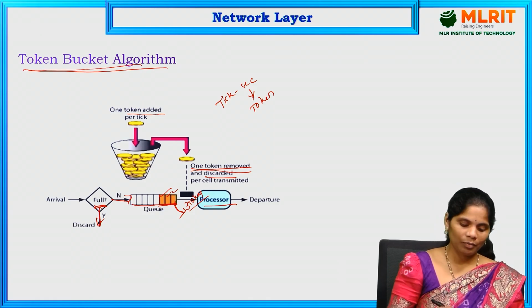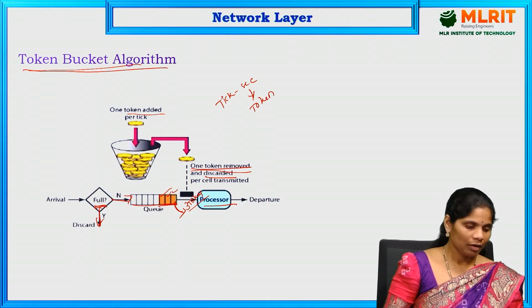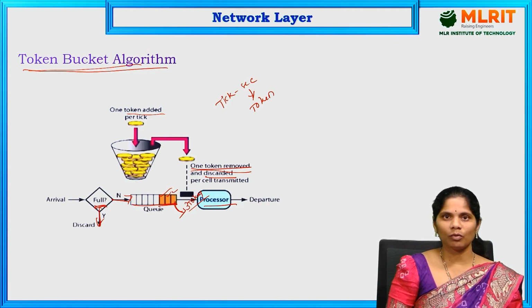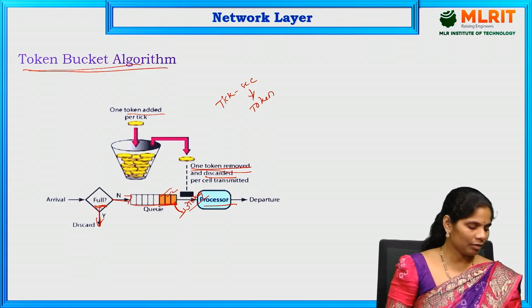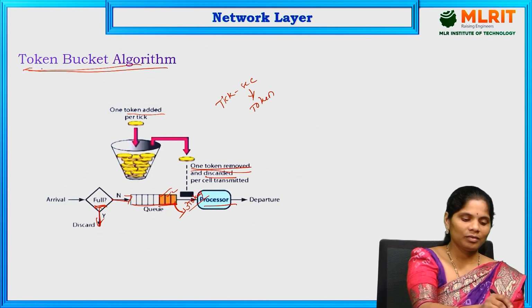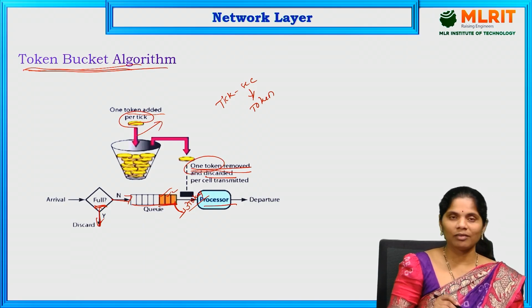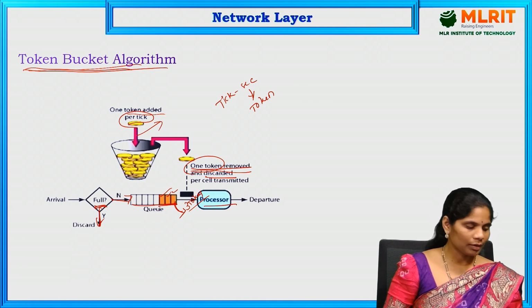So here the main concept is that we are not going to be idle in any state. That is the difference between the leaky bucket and the token bucket. There may be idle states, the empty states, in the leaky bucket. But here, there is no empty state. That time it is collecting the tokens. For every tick, it is collecting the tokens. If the tokens are there, only then can we transfer the data. That is the token bucket algorithm.